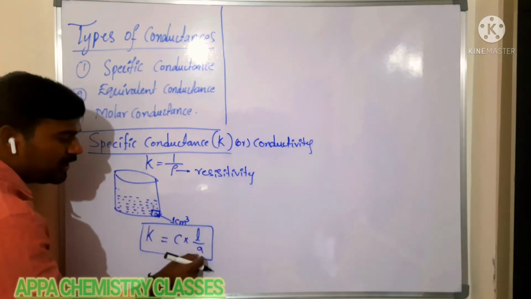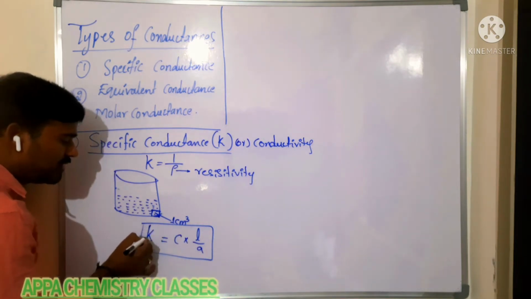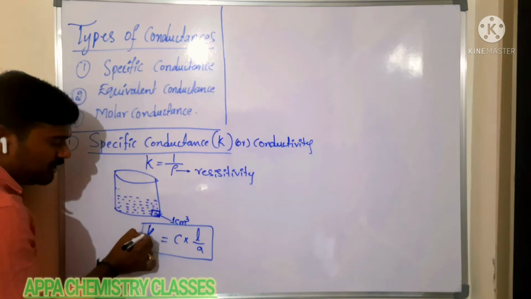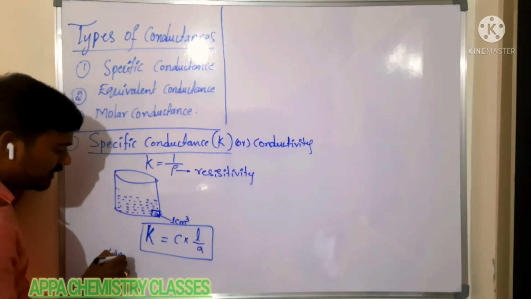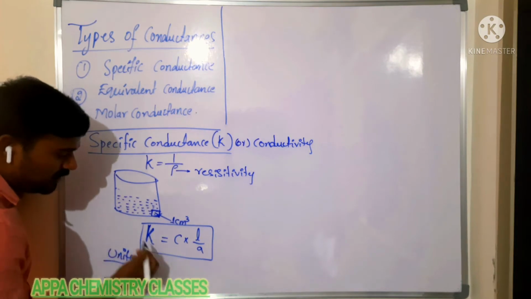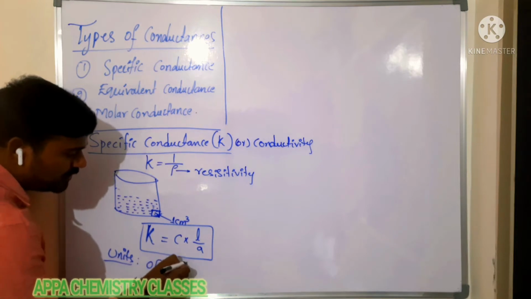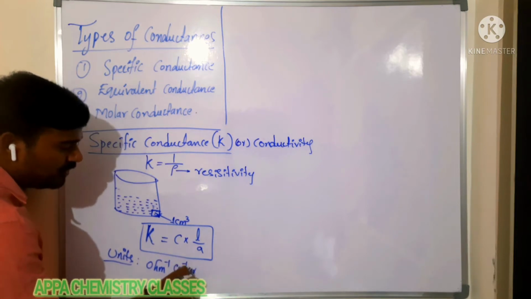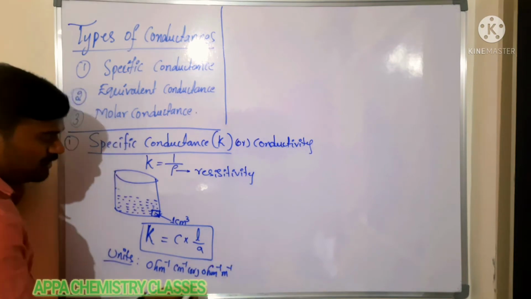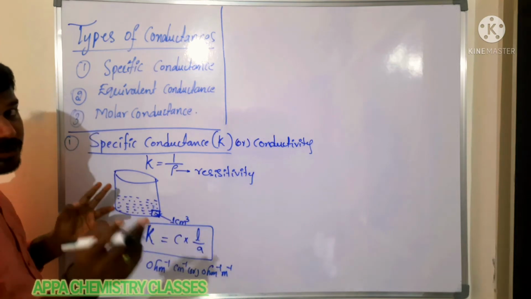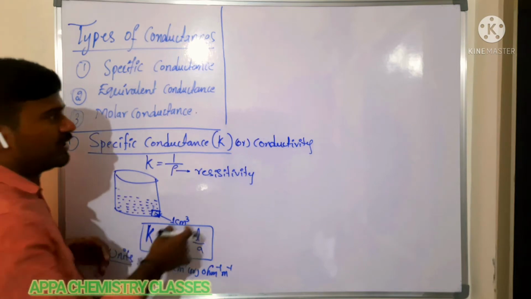Now L by A is commonly called the cell constant. So K is the specific conductance, K is equal to C into L by A. Its units also we had seen. What are the units for this? Ohm inverse centimeter inverse, or else ohm inverse meter inverse, or Siemens per meter. Those all we had seen in the last video. If you have not watched the last video, you can see that. Now this is the specific conductance.